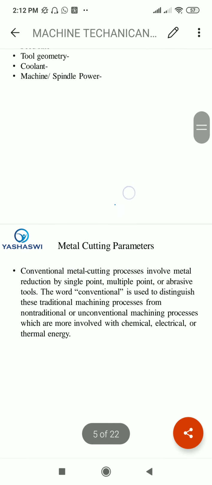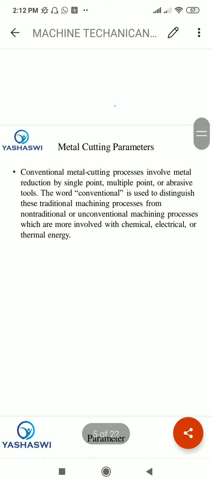Now the second slide: metal cutting parameters. In metal cutting, conventional processes involve metal removal by a single point cutting tool, multiple point tools, or abrasive tools. Which types of materials are used in abrasive tools? Abrasive tools come in grinding processes, meaning a grinding operation or a combination of grinding sets.